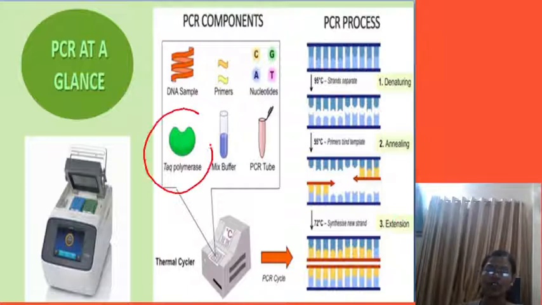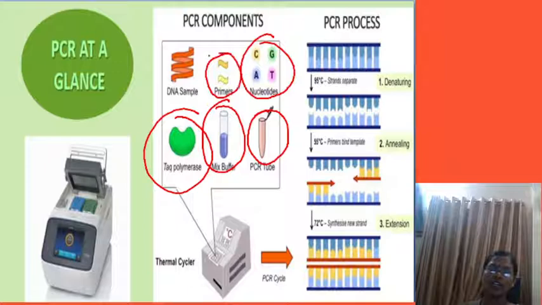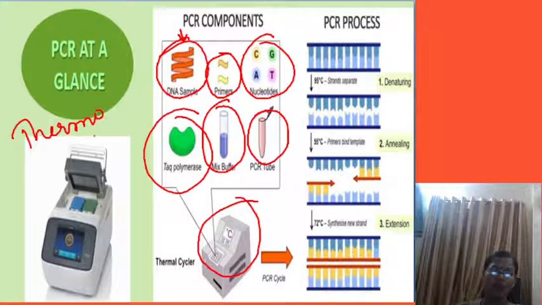Now take a glance. This is the Taq polymerase enzyme. It is a buffer solution. It is a PCR tube. These are the oligonucleotides, these are the primers, and this is the DNA sample. Now we want this DNA sample to multiply without changing the sequence. So this is the machine called the thermocycler. What do we say for this?